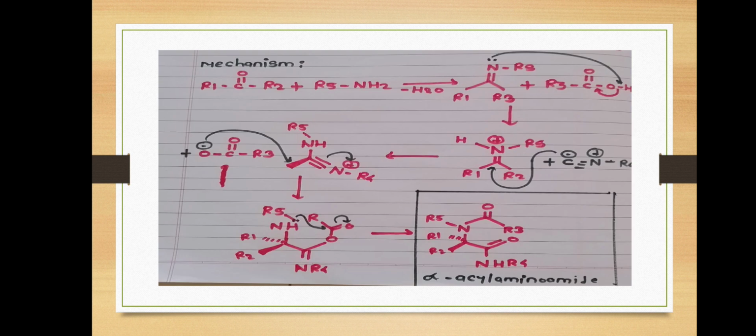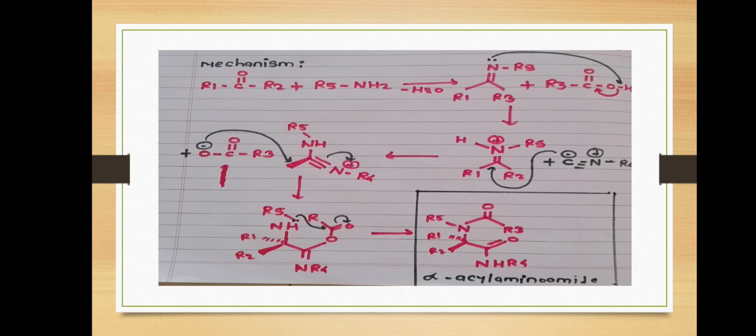See the mechanism for this reaction. Firstly, there is a formation of a carbon-nitrogen double bond. The amine attacks the carbonyl of the aldehyde or ketone to form a carbon-nitrogen double bond. Then the acid is present. The nitrogen abstracts the hydrogen from the acid, with formation of an enolate ion. Then isocyanide is also present in the reaction mixture.